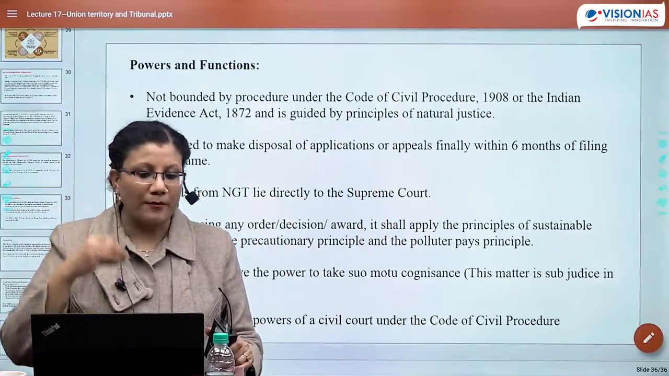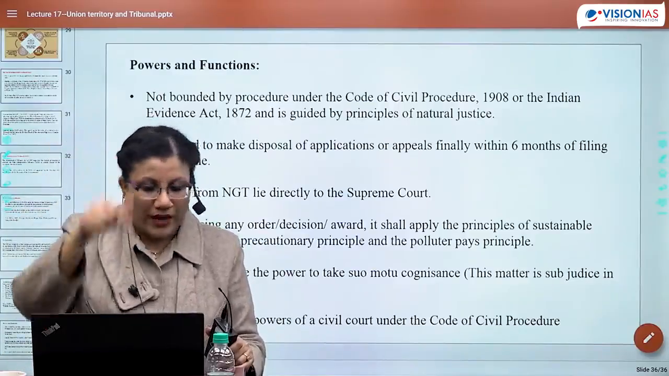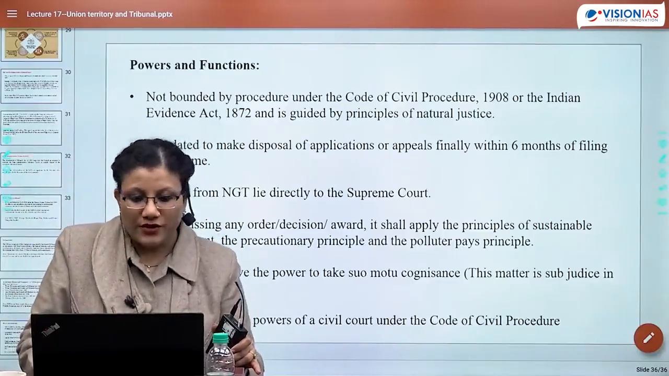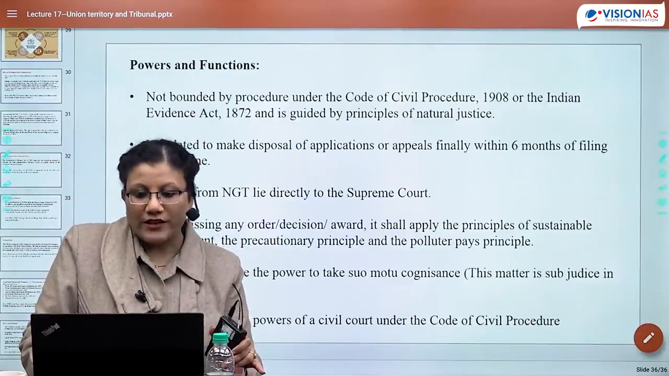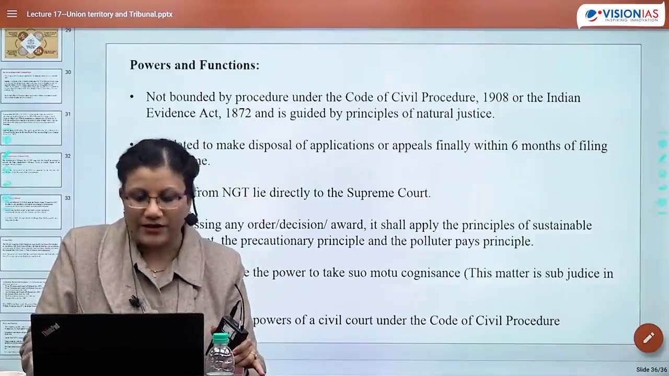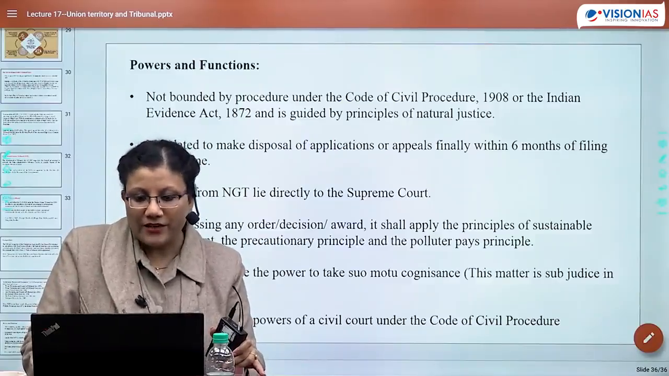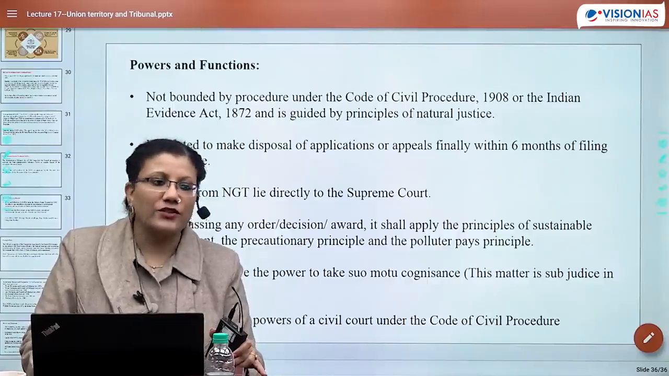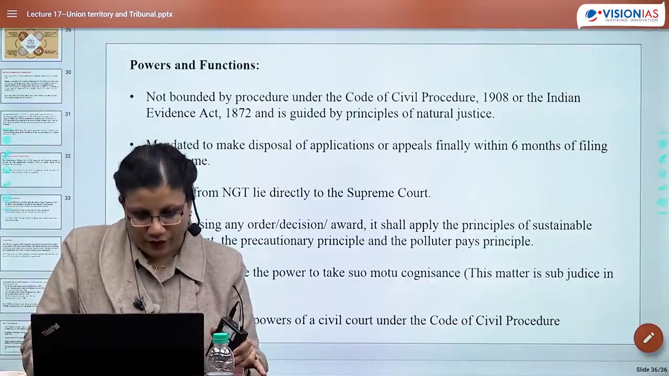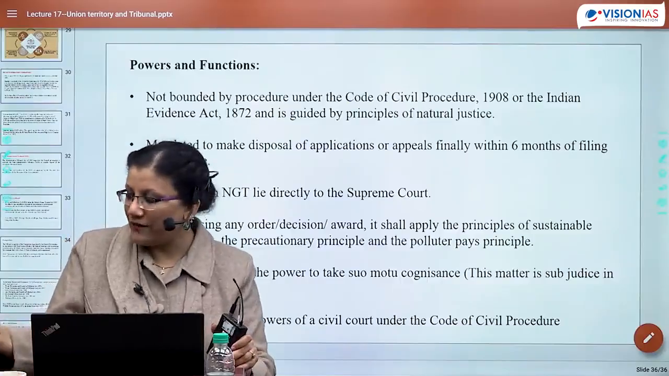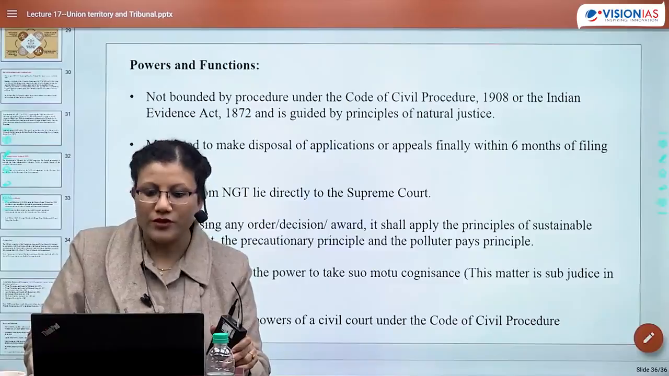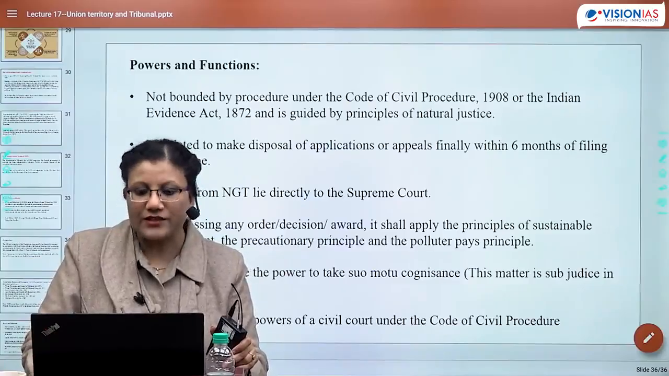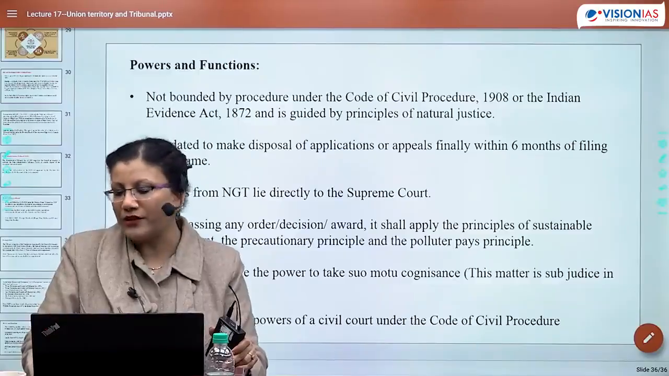My question is, if an appeal comes from NJT to the Supreme Court, within how many days can an appeal be made? So the correct answer is 90 days. So within 90 days an appeal has to be made. ठीक है? Any person seeking relief and compensation for environmental damages may approach the tribunal. Decisions of the tribunal are enforceable as per the civil court. So they have the same power as a civil court. And the tribunal has the power to review its own decision. If this fails, then the decision can be challenged before the Supreme Court within 90 days.